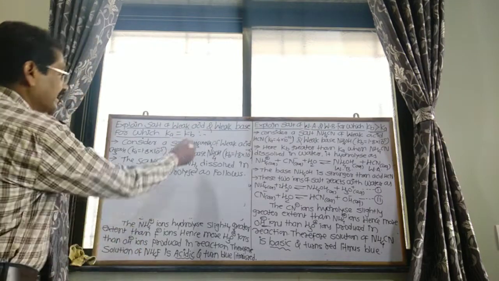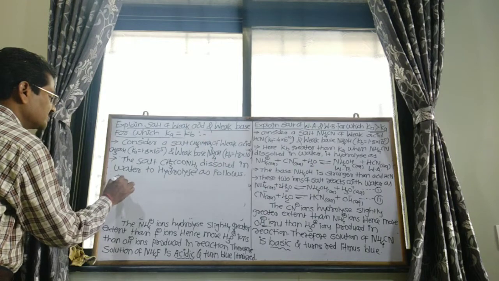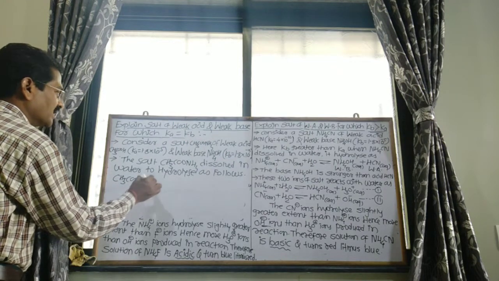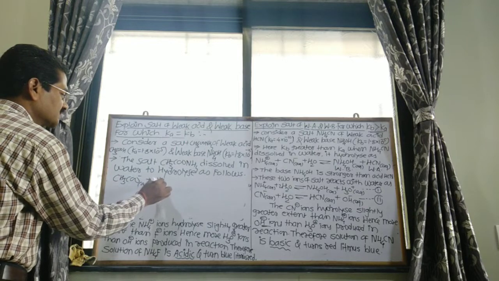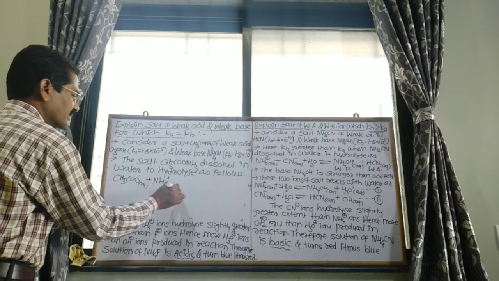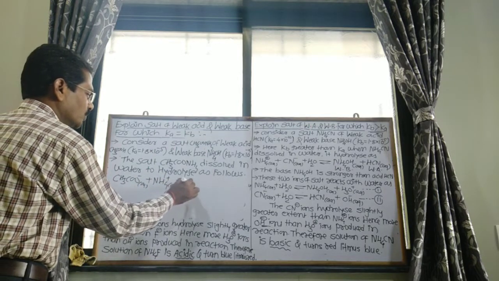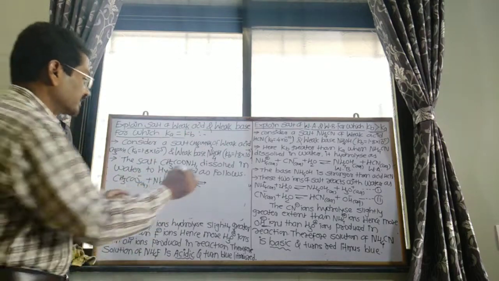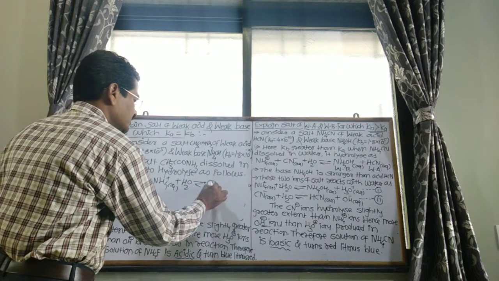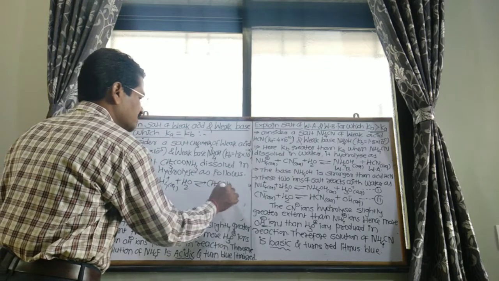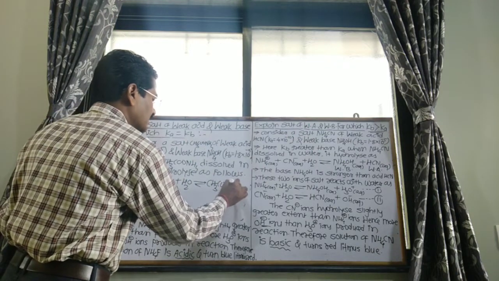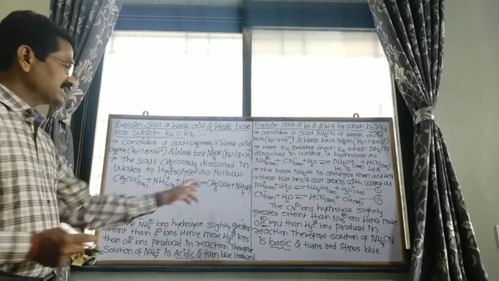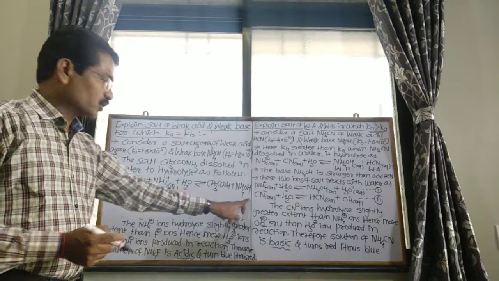How? By breaking, it gives CH3COO minus acetate ions in aqueous solution plus NH4 plus aqueous plus H2O water, to produce CH3COOH acetic acid plus NH4OH, ammonium hydroxide.